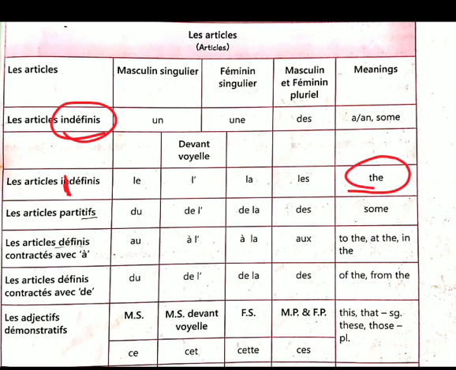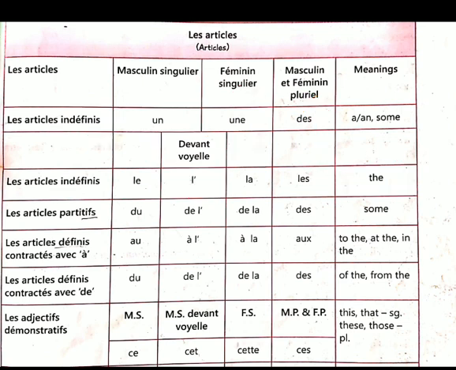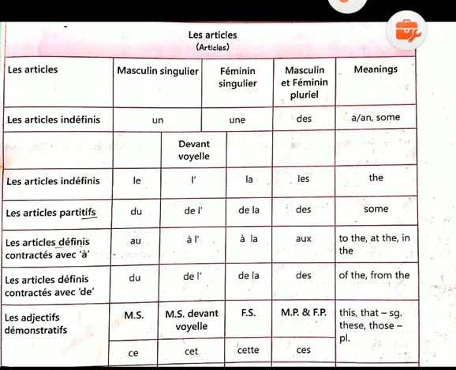Definite article is the. So we have four types of the: le that we use with masculine, la that we use with feminine, les that we use with plural, and l apostrophe that we use when starting with vowels. The partitive article means some. Partitive du we use with masculine, de la with feminine, des with plural, and de l apostrophe with words starting with vowels.